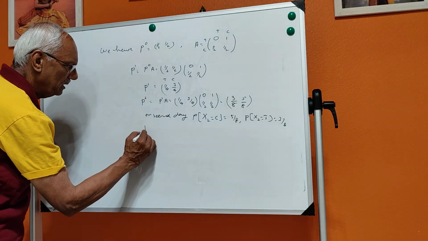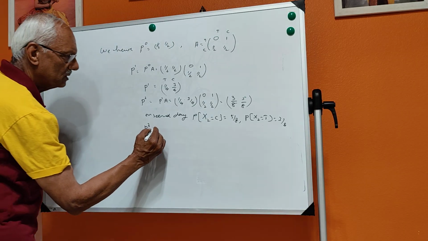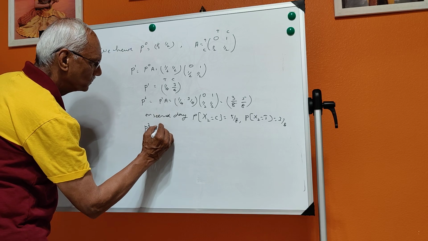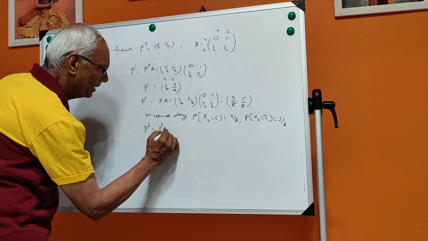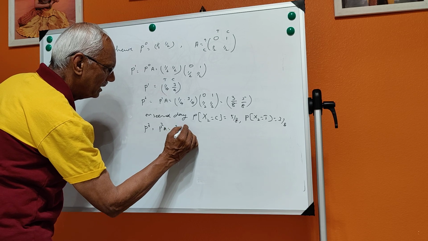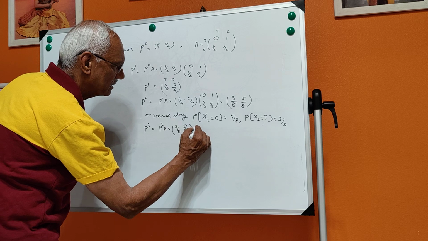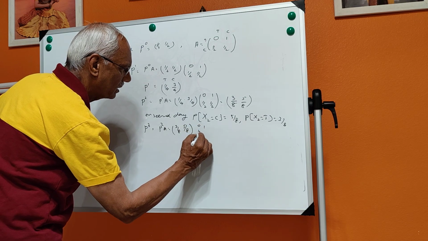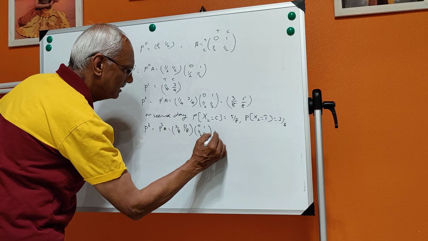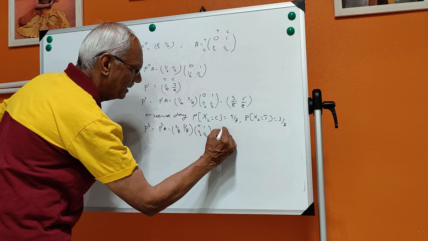Now if you want P3, this is your P2 into A, that is equal to [3/8, 5/8] into [0, 1; half, half]. So this is equal to 5 by 8 into half, this is 5 by 16.